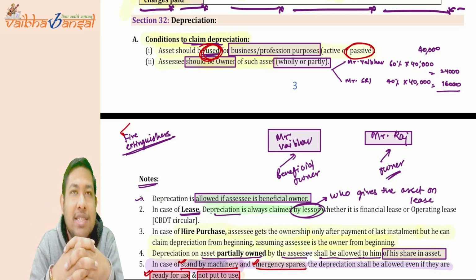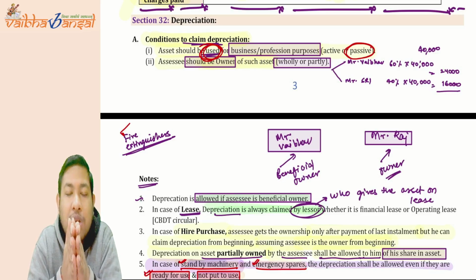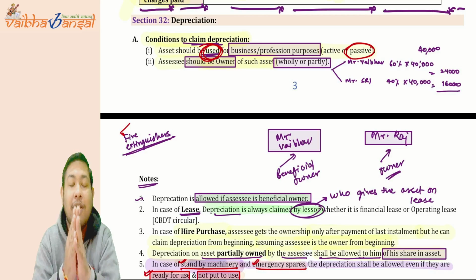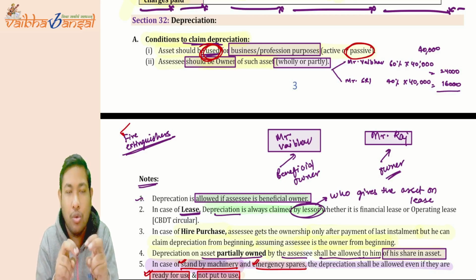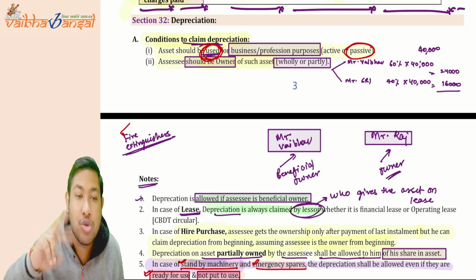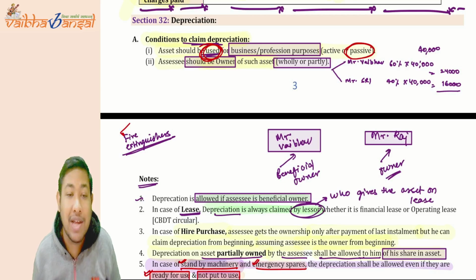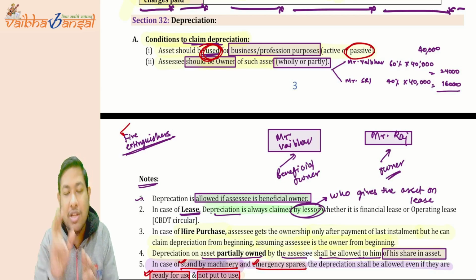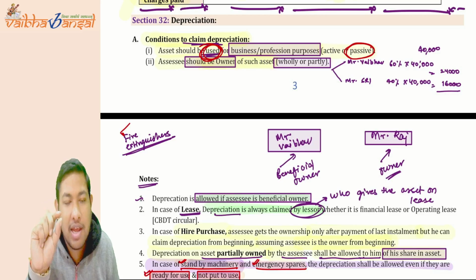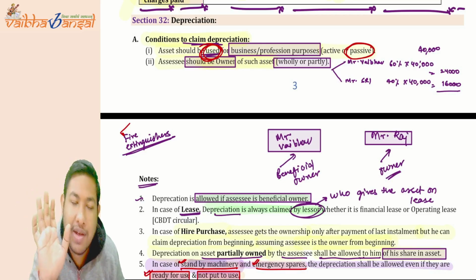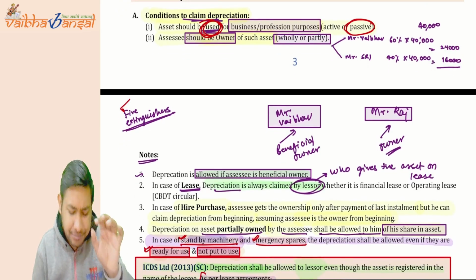Then the second thing is that the assessee must be the owner of such asset, whether wholly or partly. Wholly or partly means if there are joint owners or co-owners, then whatever their share in owning that particular asset, in that share only the depreciation is allowed to all the parties who are in that contract. Okay, done.